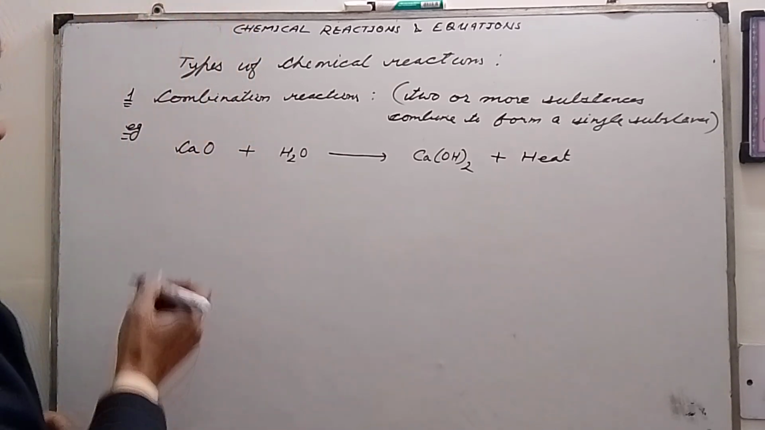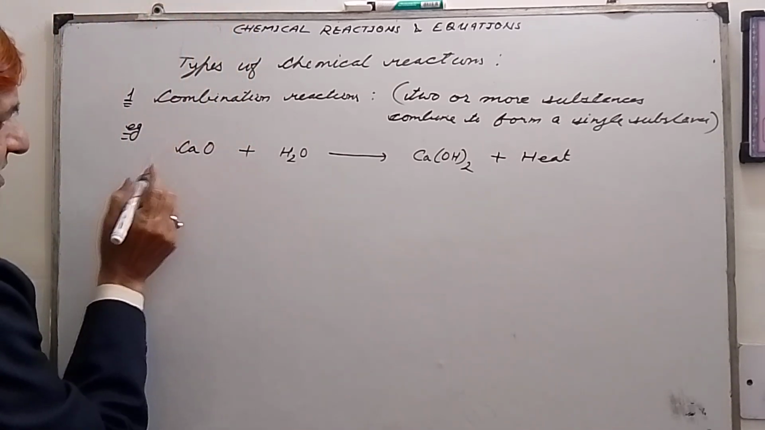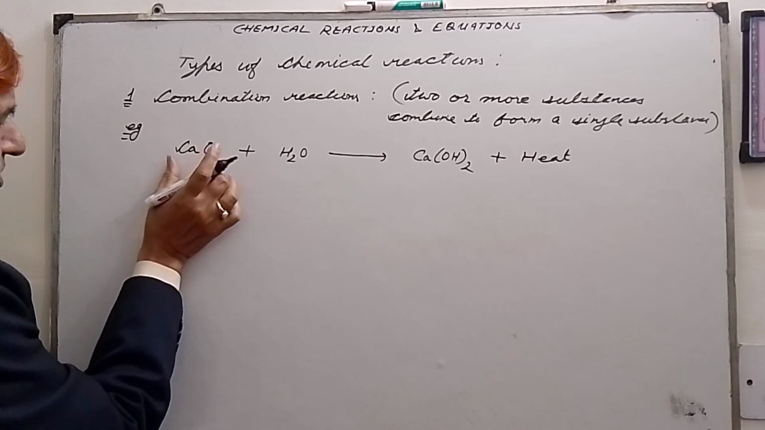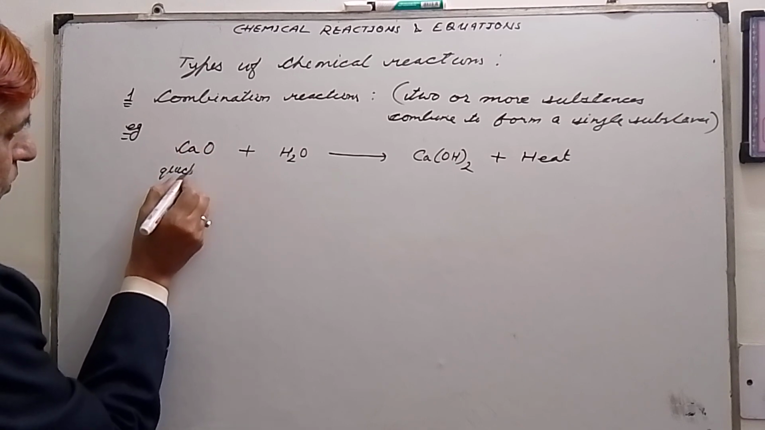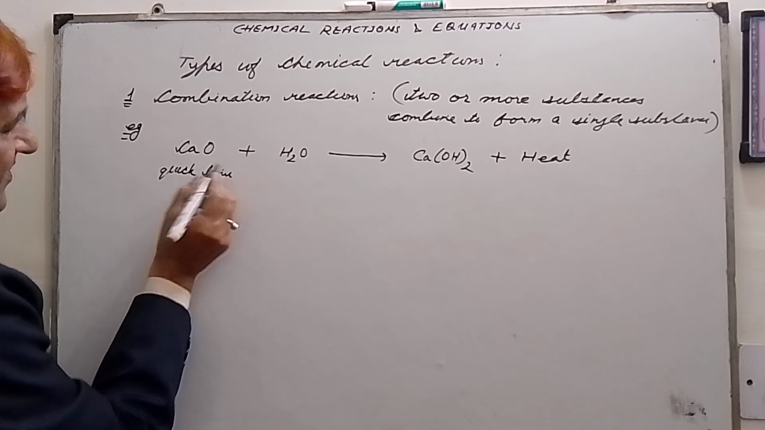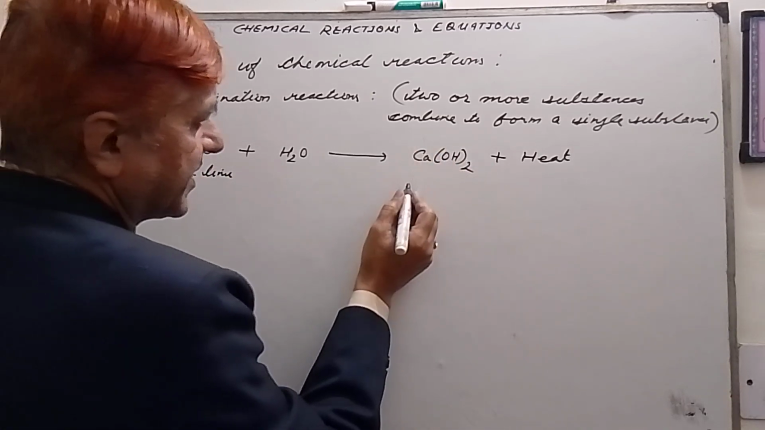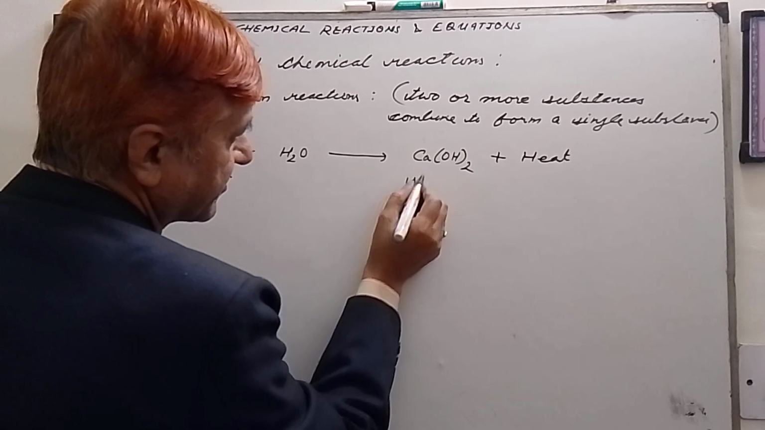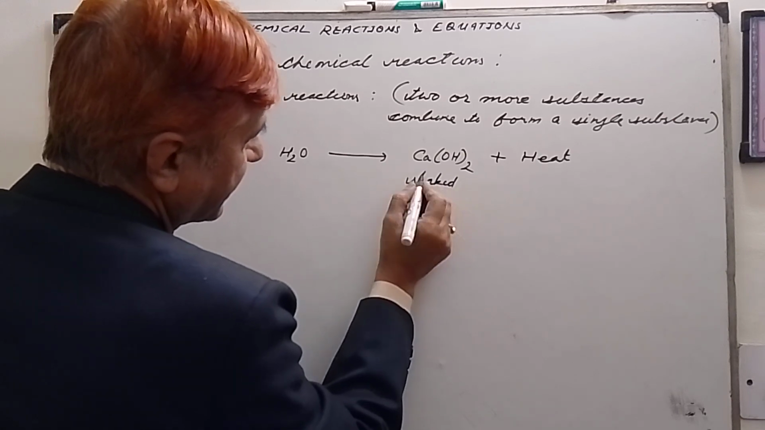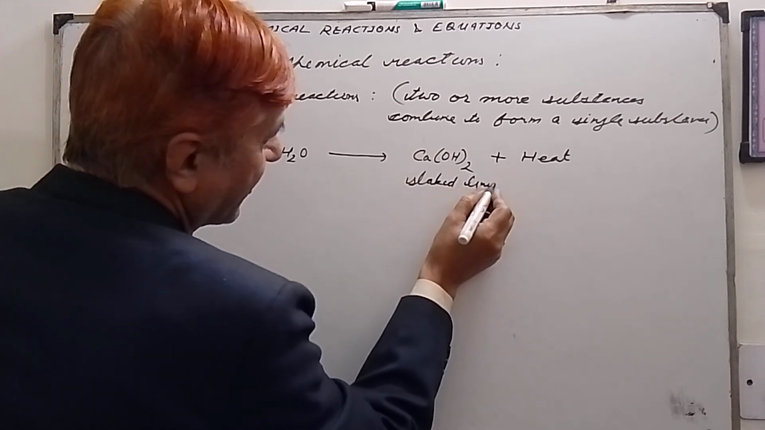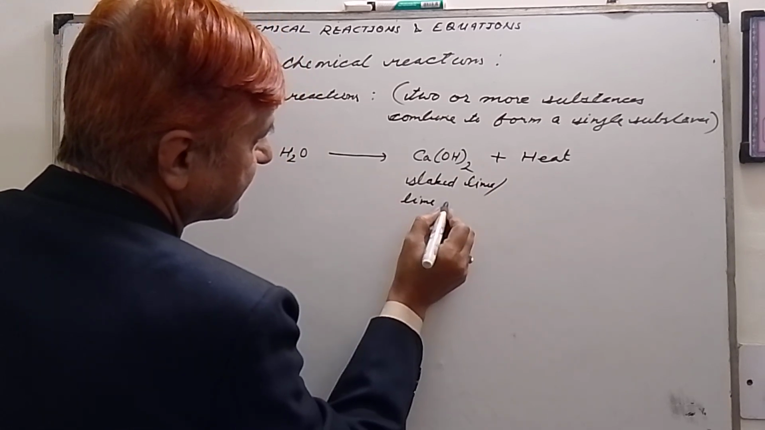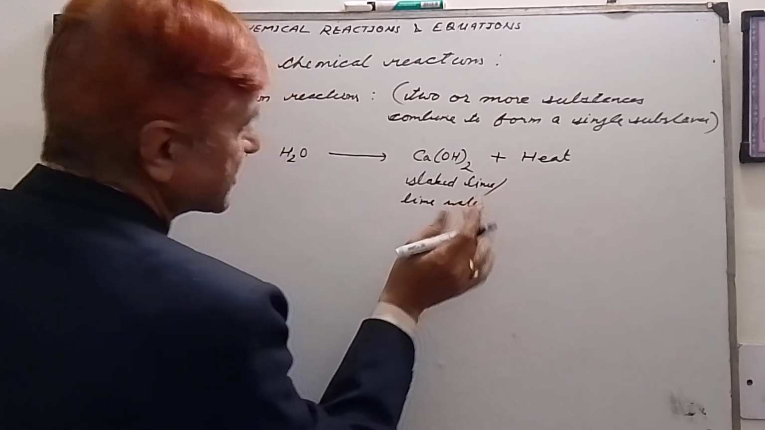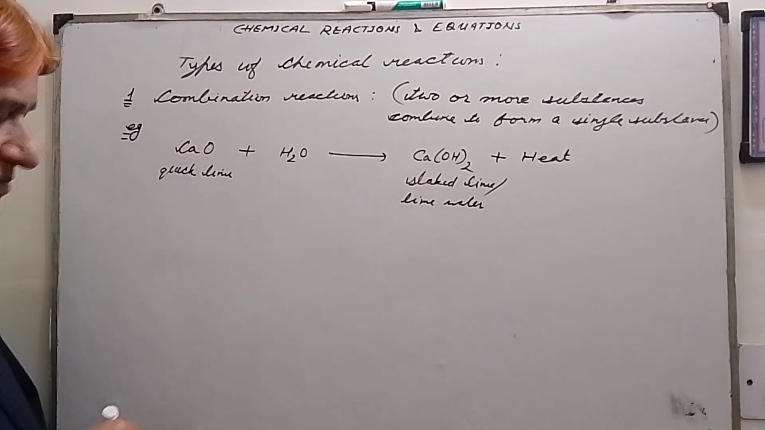Now this is calcium oxide, which is also known as quicklime, and this is calcium hydroxide, which is known as slaked lime, or sometimes also called lime water, or simply calcium hydroxide.